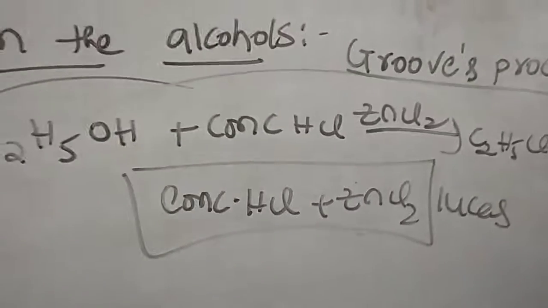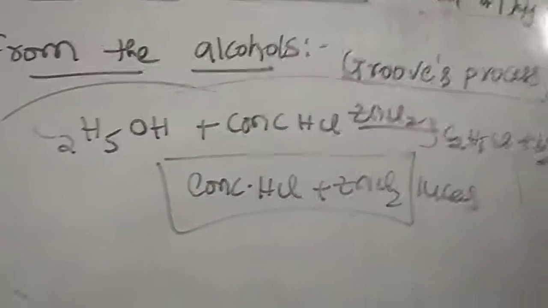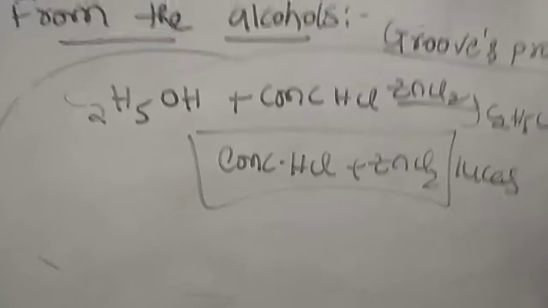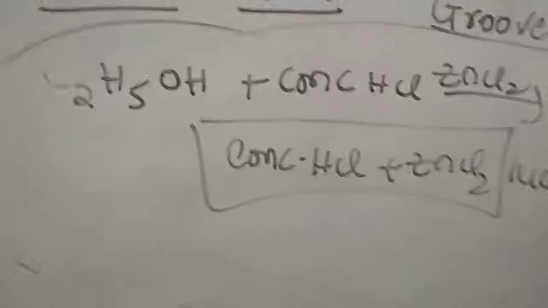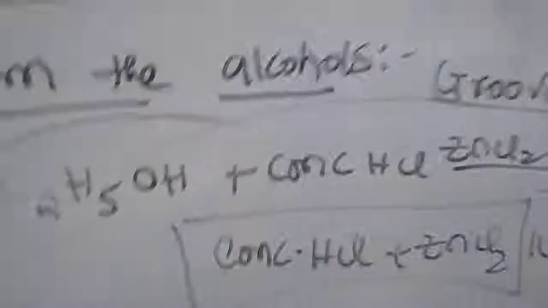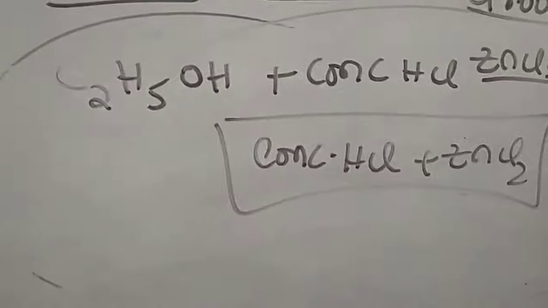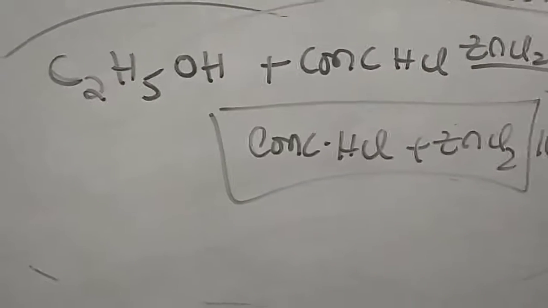This Lucas reagent is helpful to identify primary, secondary and tertiary alcohols.